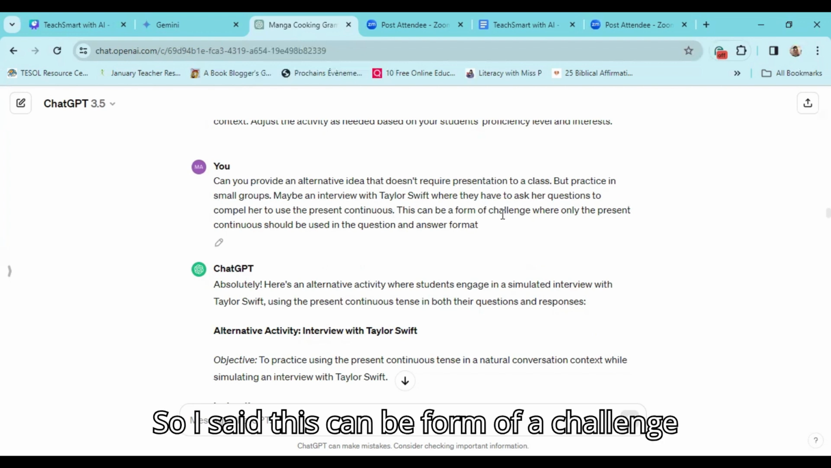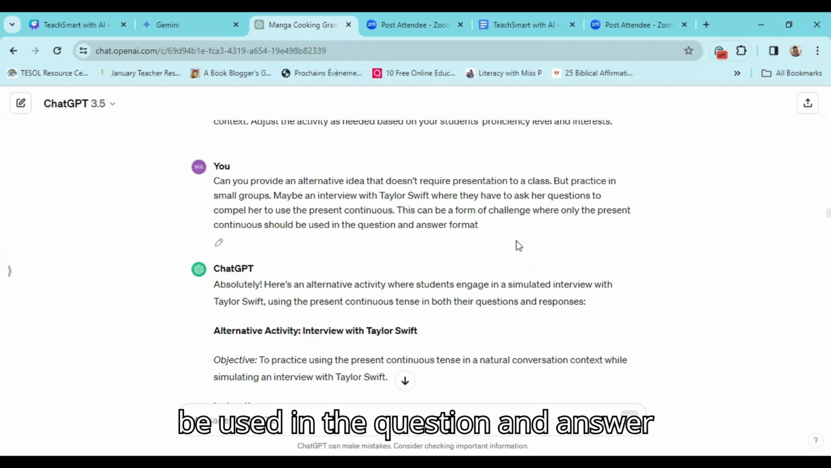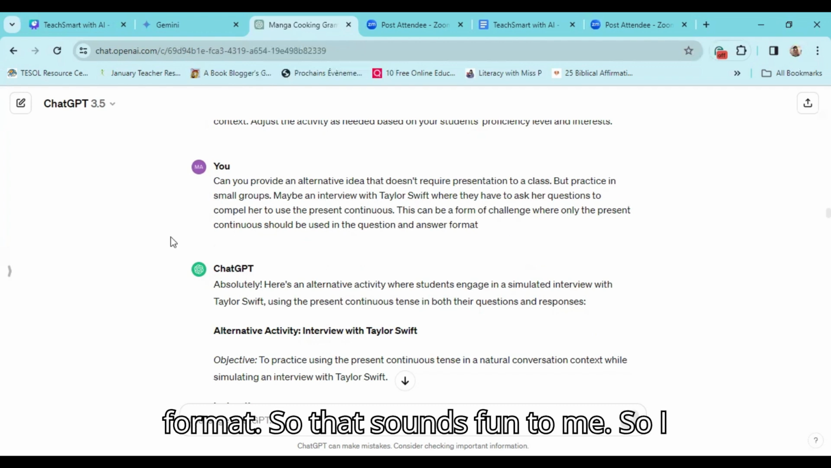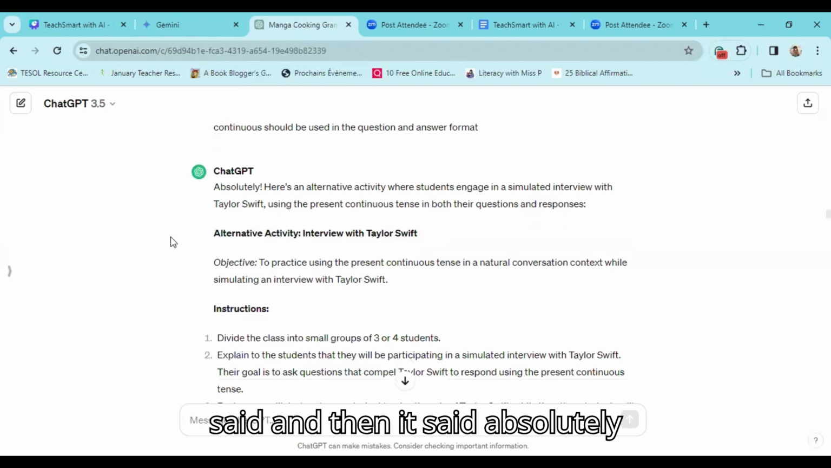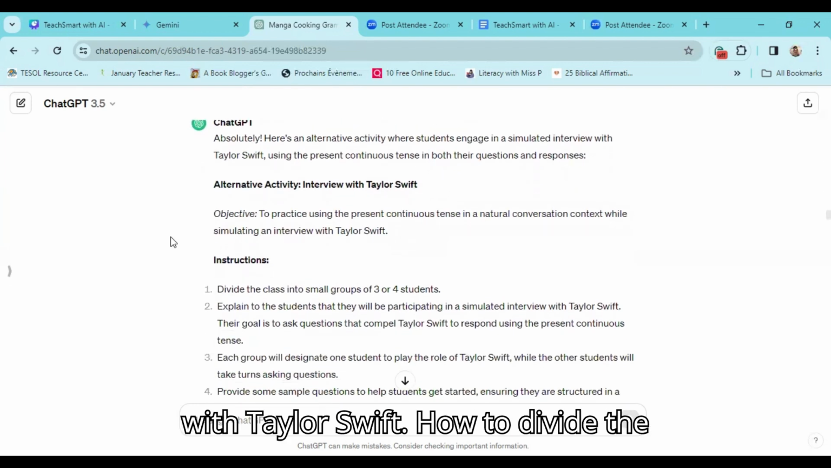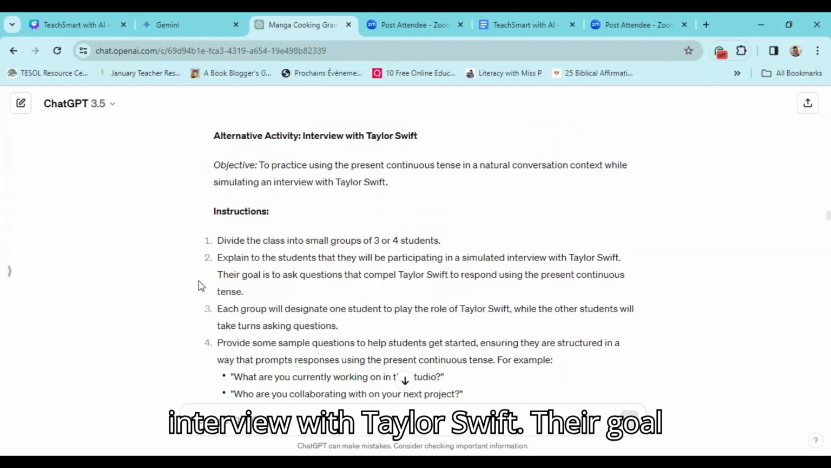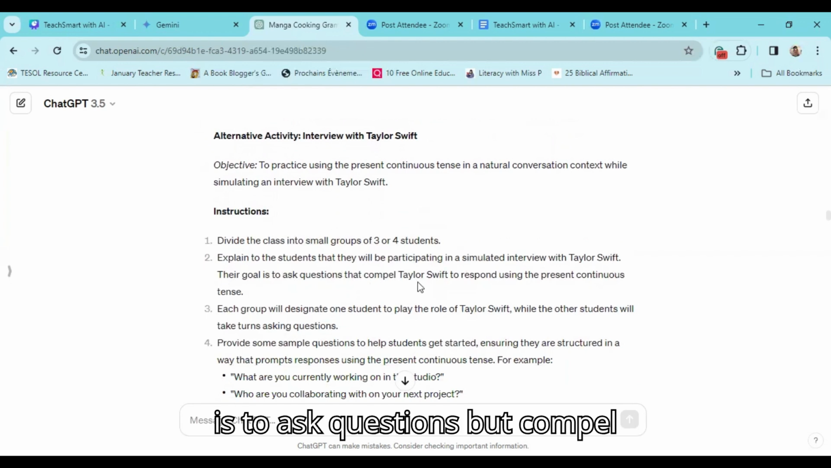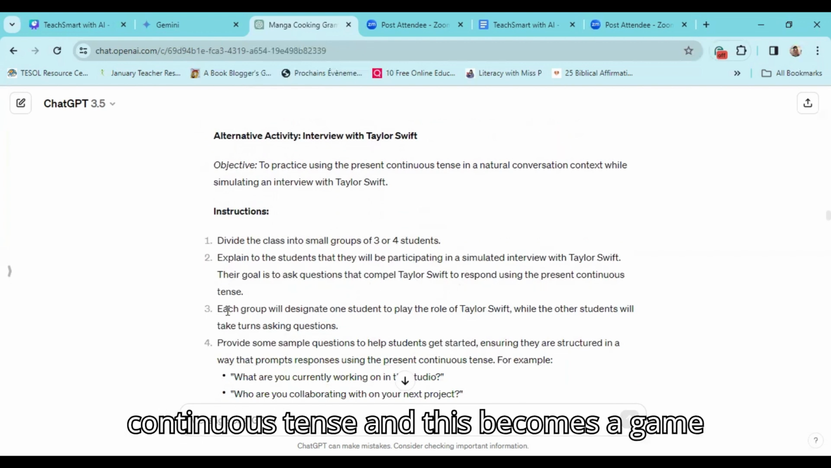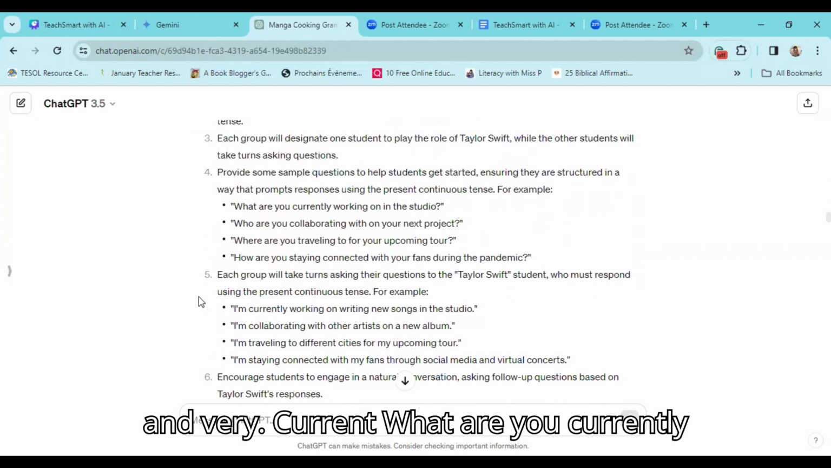So I said this can be a form of a challenge where only the present continuous should be used in the question and answer format. So that sounds fun to me. So I said, and then it said absolutely, and it created this activity. Interview with Taylor Swift, how to divide the class. They'll be participating in an interview with Taylor Swift. Their goal is to ask questions that compel Taylor Swift to respond using the present continuous tense. And this becomes a game and very current.